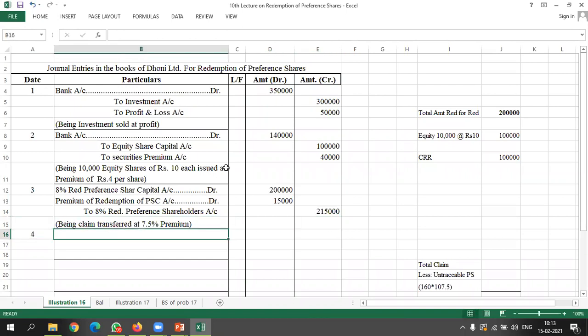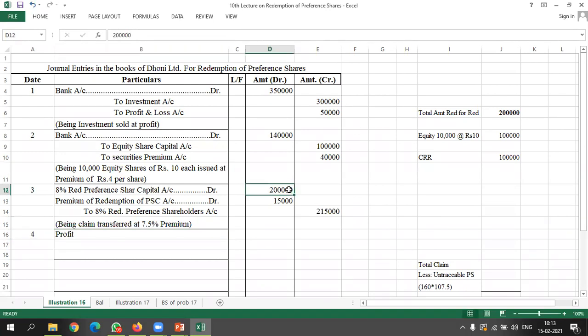My fourth entry will be providing for the premium. So we have the profit and loss account with us. In that we have a 3 lakh rupees balance. 1 lakh we will give to creation of CRR. So we have a sufficient balance, and we also made a profit of 50,000. So we have a sufficient balance. So we will write. Sir, what was this premium multiplied by?